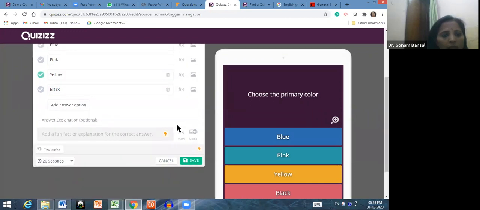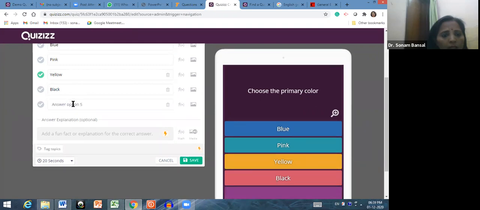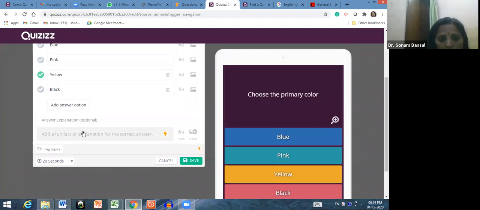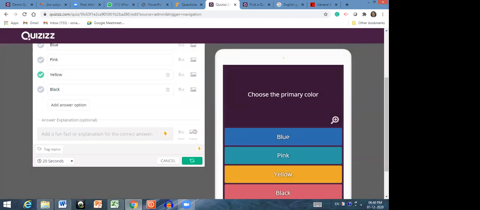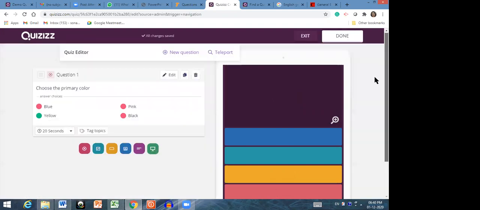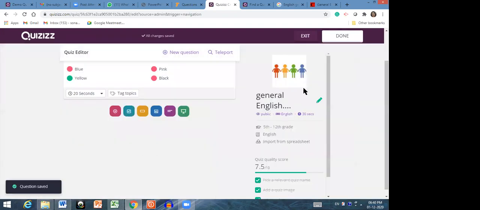You can add answer options, then you can add more answer options, but if you don't want, then you can delete it. And after doing all the things, you have to click on save. So this is your first question. So this is how you can add questions. So this question is added now.